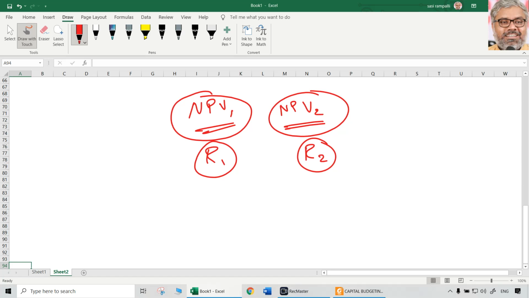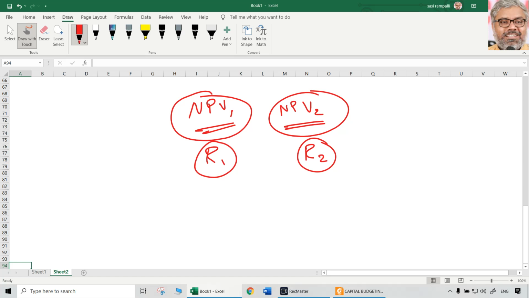Take the middle one. And then you can either increase or decrease according to the requirement. So when we say there is an NPV1 which is calculated at R1 and NPV2 which is calculated at R2, any two rates can be taken. There is no problem in that.